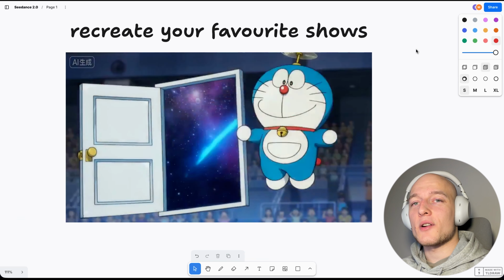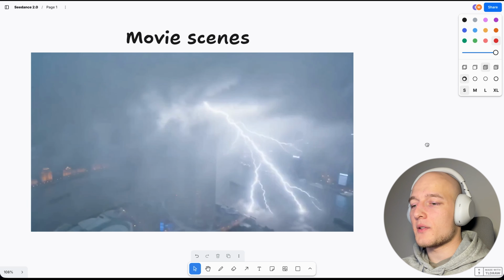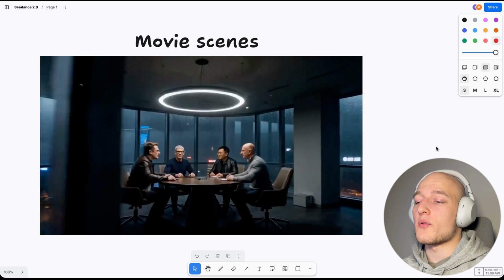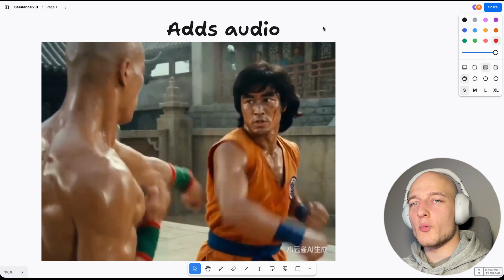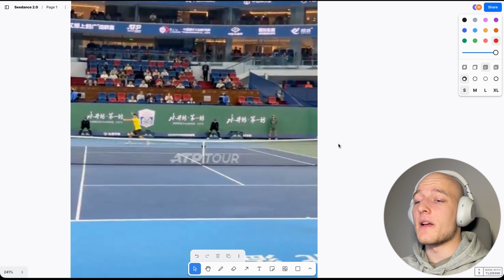And it's been going very viral on Twitter for recreating your favorite shows with pristine accuracy. And also you can, of course, as with any other video editor, create movie scenes. And just like Veo 3.1, it actually generates audio with your videos. Oh, and of course, it is very realistic.